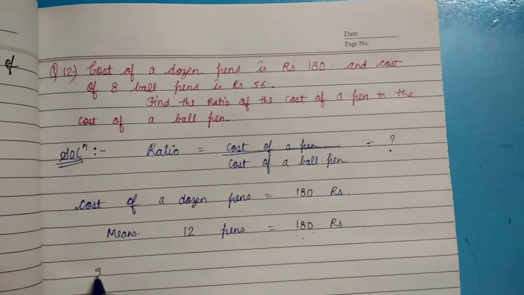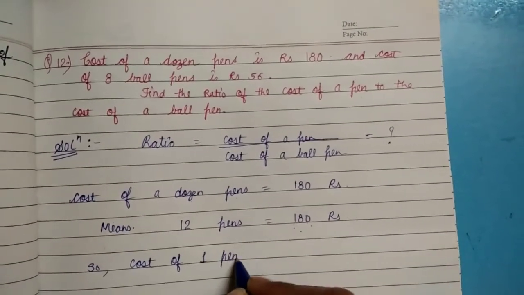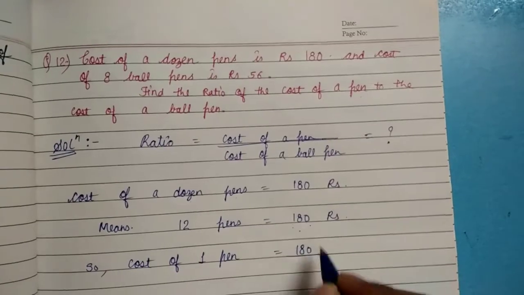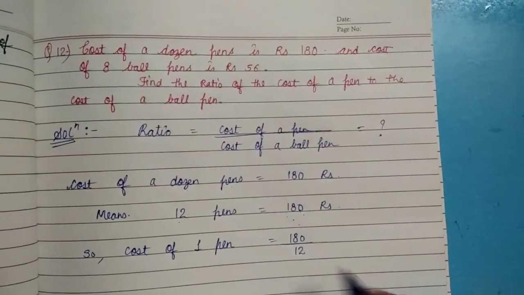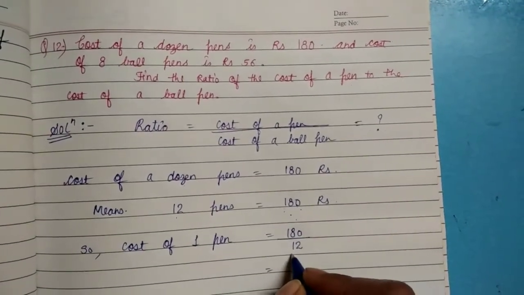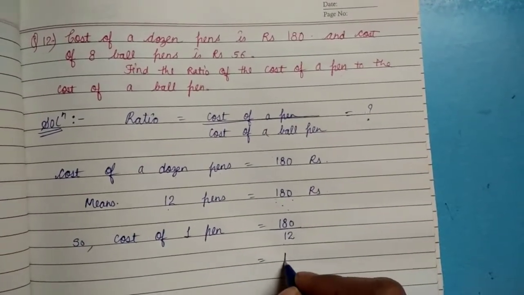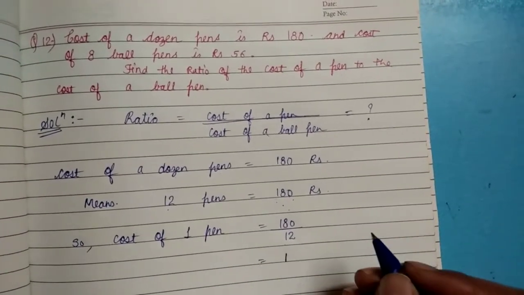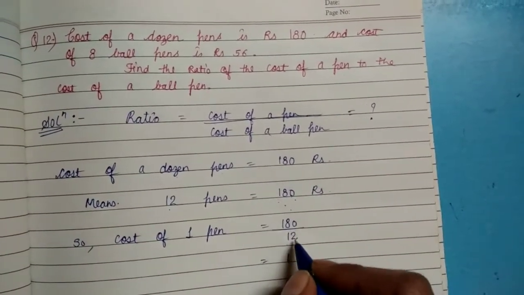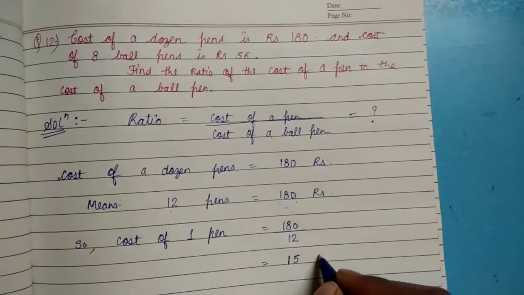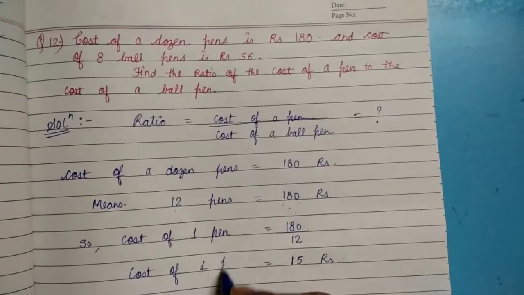So for the cost of one pen, this 180 will be divided by the total number of pens. The total number of pens is 12, and when we divide 180 by 12, 12 1s are simply 12. 18 minus 12 is 6 remaining, that 6 will go near the 0, so 60 is here. When we divide 60 by 12, it will give us 15. So 15 rupees is the cost of one pen.